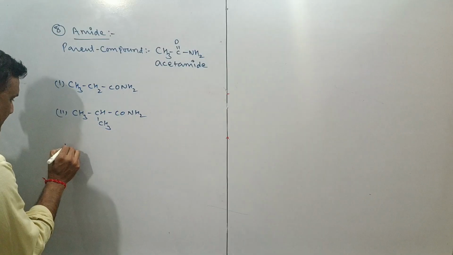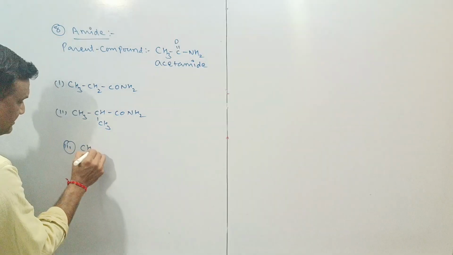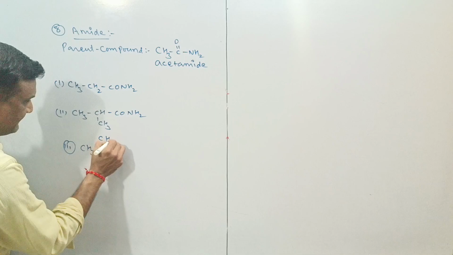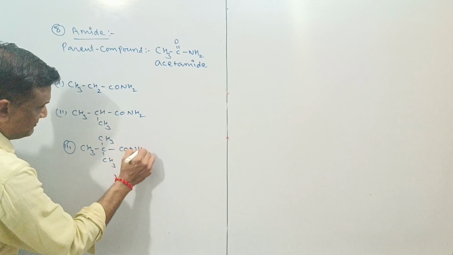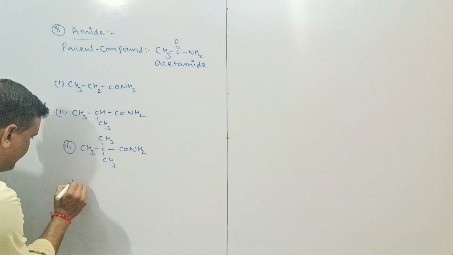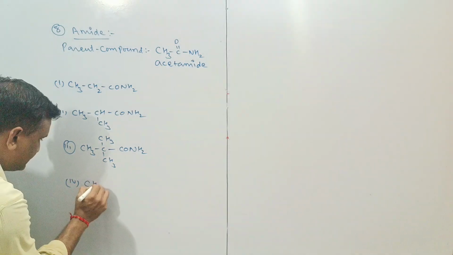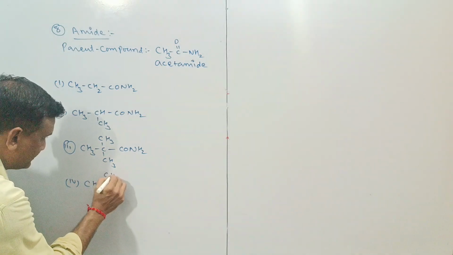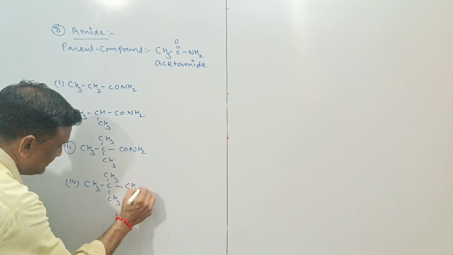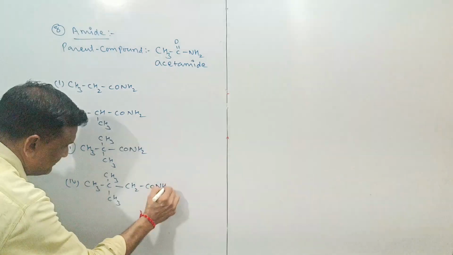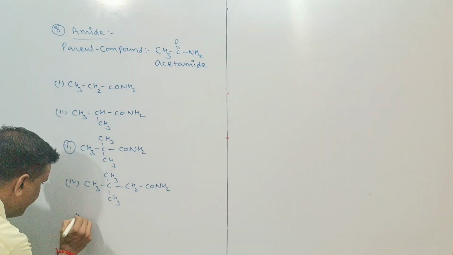This is your third compound (CH3)2CHCONH2. Fourth compound (CH3)3CCONH2. This is the CH3CH2CONH2. This is your fifth compound